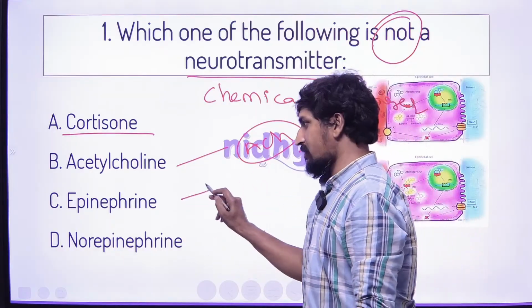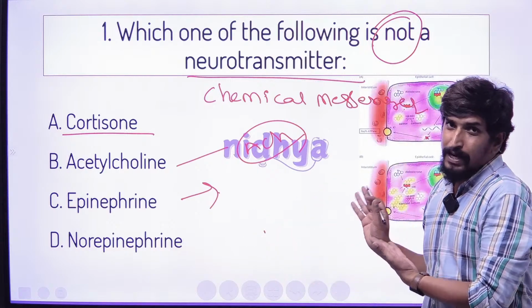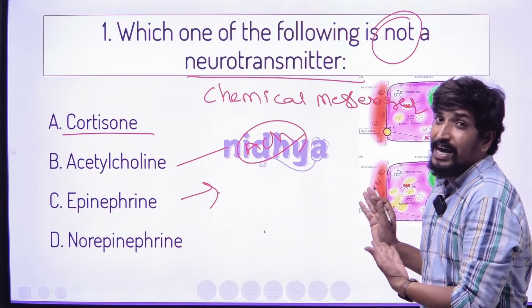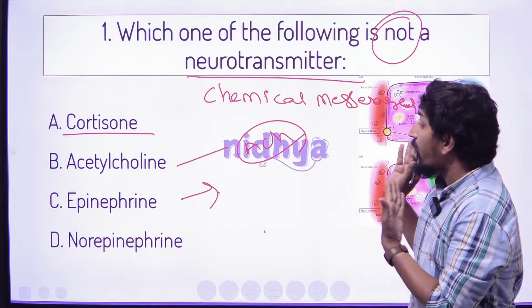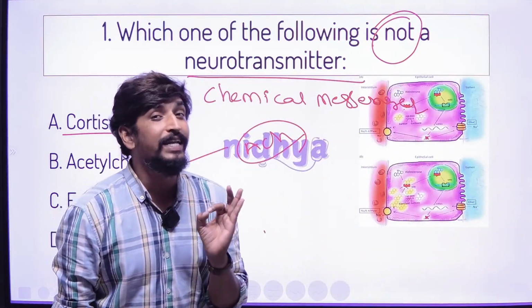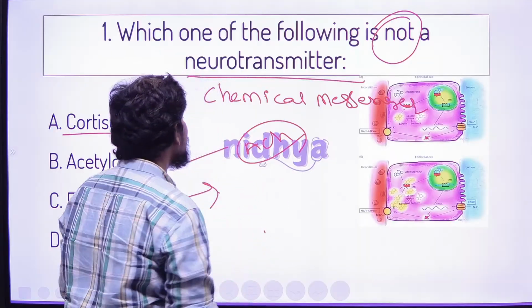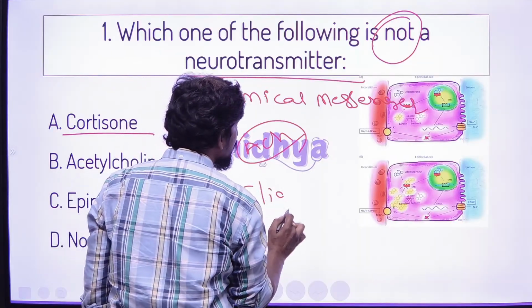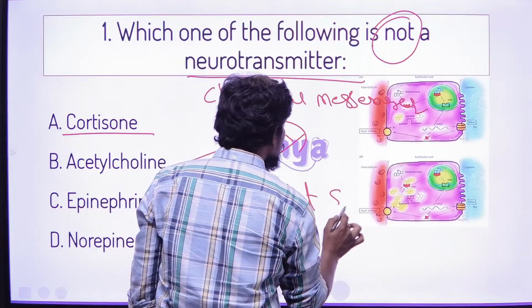And you know epinephrine, which we call adrenaline. Epinephrine and adrenaline are both the same. This adrenaline is a fight or flight neurotransmitter.